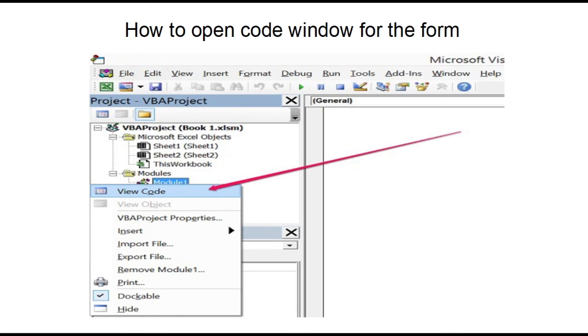Next is how to open the code window for a form. The first step is right-click on the form in the Project Explorer. Then select the View Code option from the menu. Step 2. Select the form name in the Project Explorer. Then click on the View menu in the menu bar. And select the code option from the menu or press the function key F7.